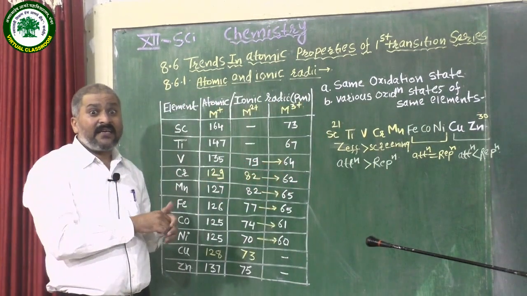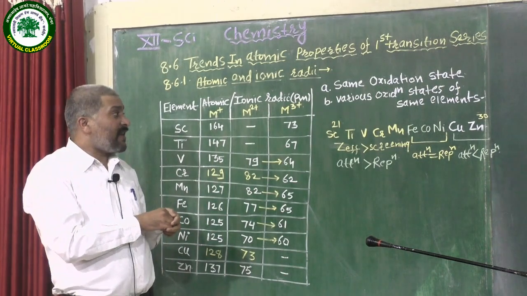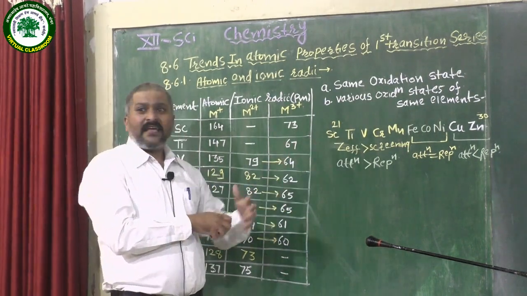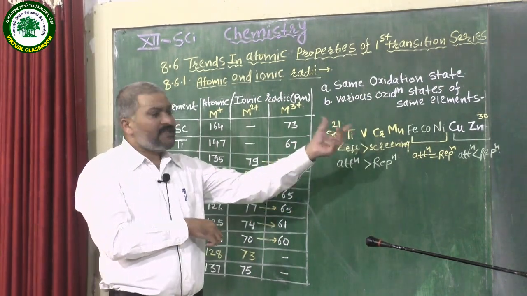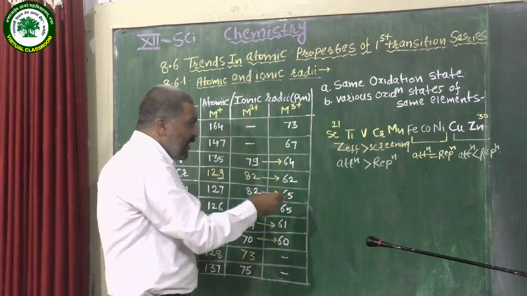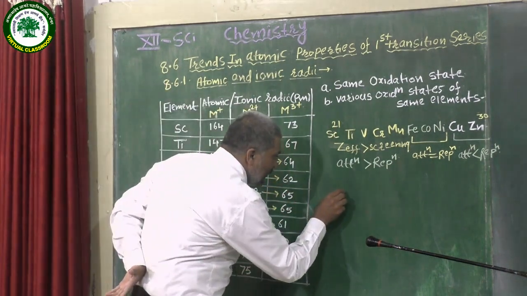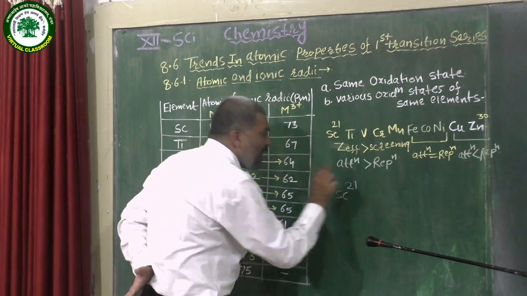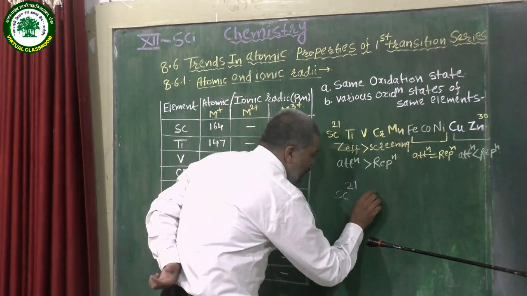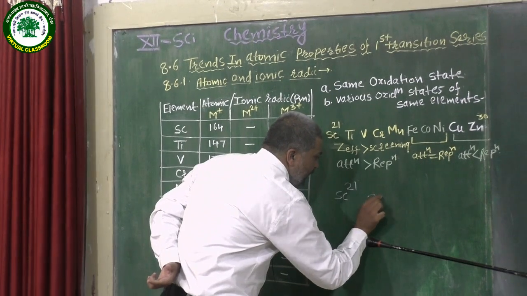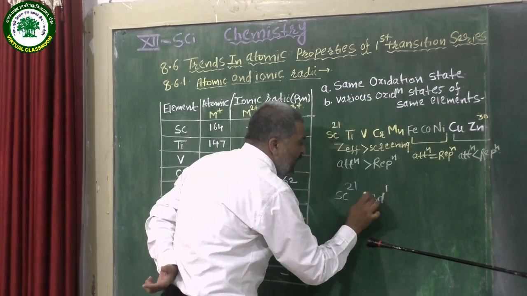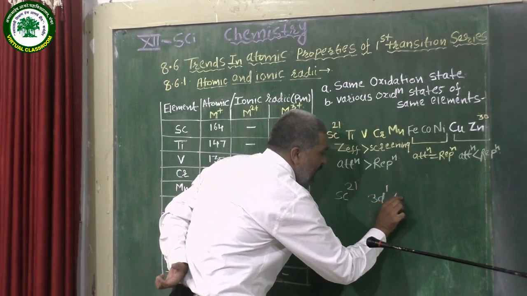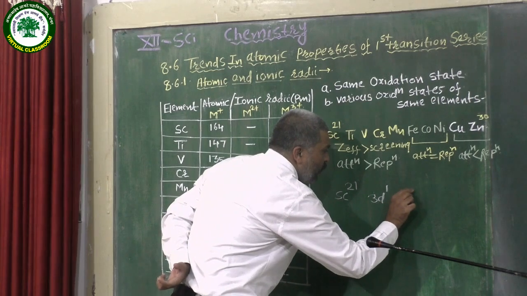And there is one another thing that we have to know. When we write the electronic configuration of scandium having atomic number 21, first 3d1, one electron will enter in the 3d subshell and then 2 electrons are in the 4s subshell.